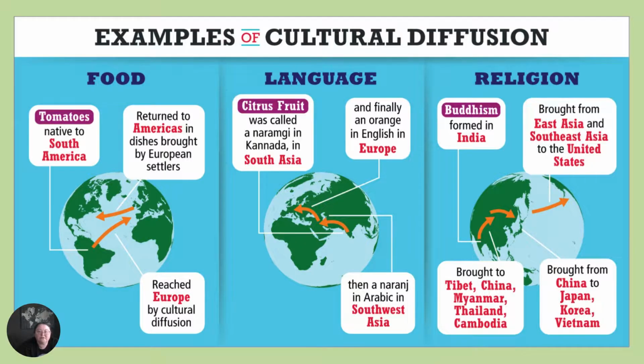Here are some examples of cultural diffusion. For food, tomatoes are native to South America. They reached Europe by cultural diffusion and then returned to the Americas in dishes brought by European settlers like spaghetti and pizza.